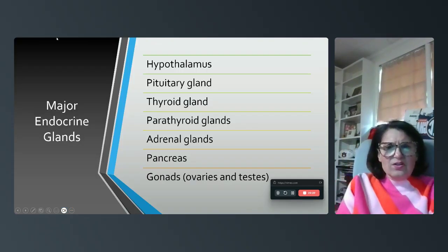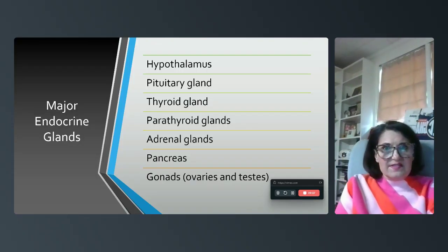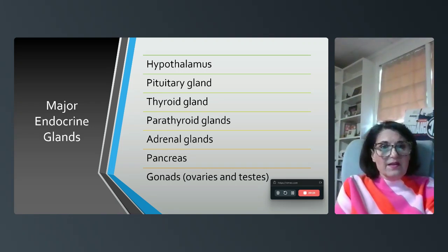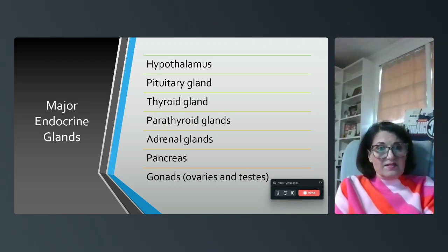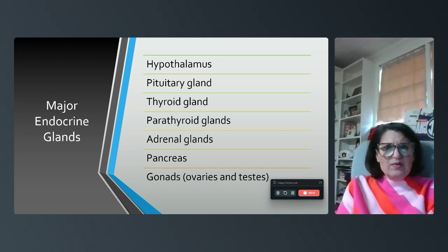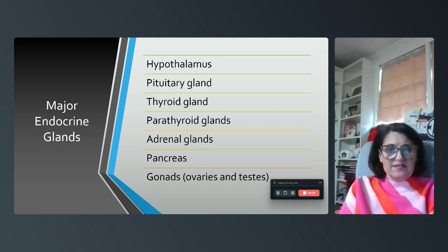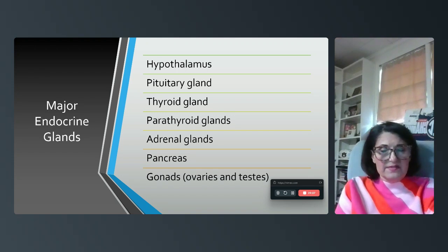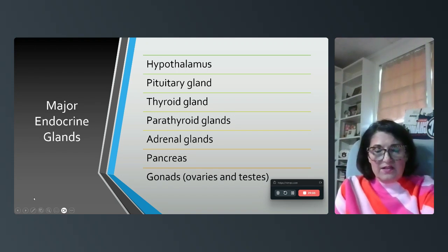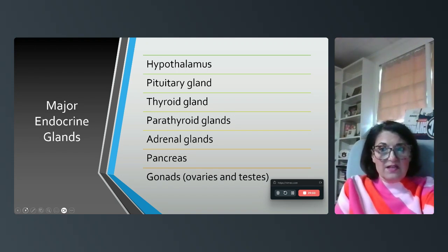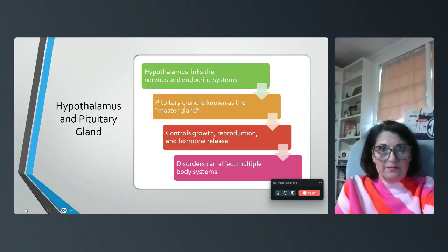The major glands of the endocrine system are the hypothalamus, pituitary gland, thyroid gland, parathyroid glands, adrenal glands, pancreas, and then the gonads, which are the ovaries and the testes. And we went over the male and the female genital systems, how those produce the hormones. So, testosterone for the men and estrogen and progesterone for the women.